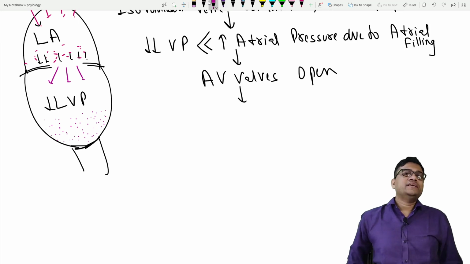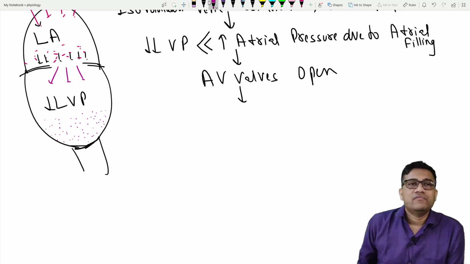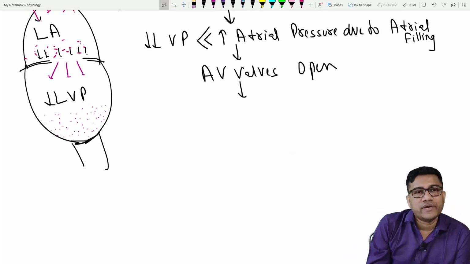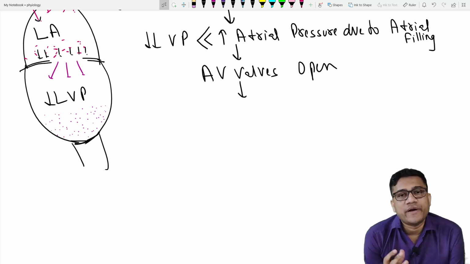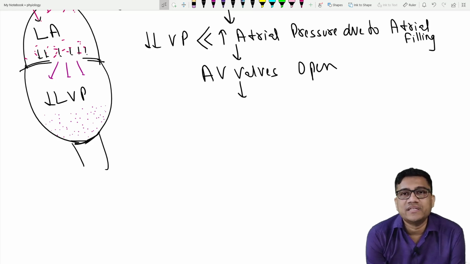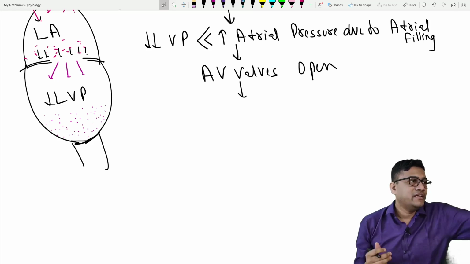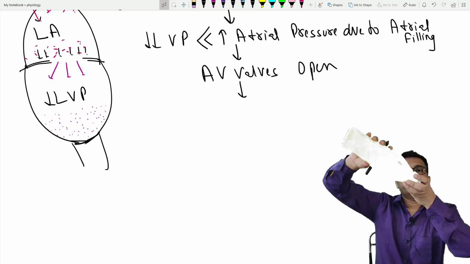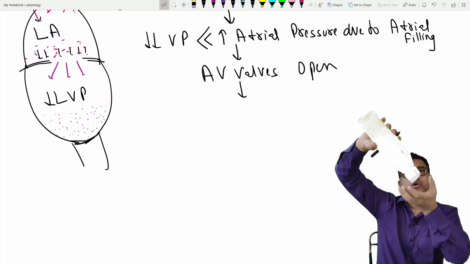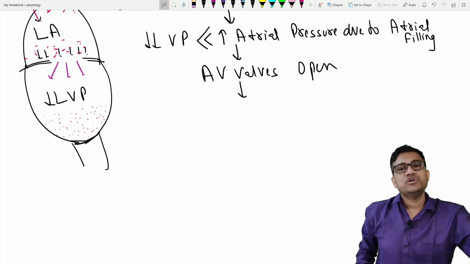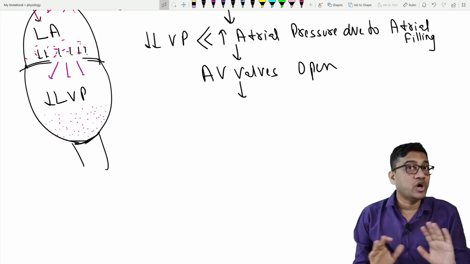So the question is, what will happen once this blood falls? It causes filling of the ventricle. And is this filling caused by contraction? No. Ventricles are not contracting, atria are not contracting, just gravity. Like if I open the cap of this bottle, the water will fall. Why? Because of gravity. So that is why it's a passive filling, not contraction.